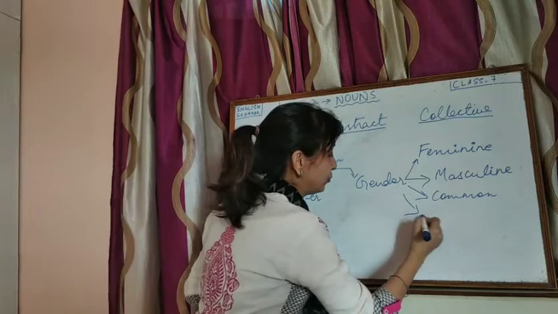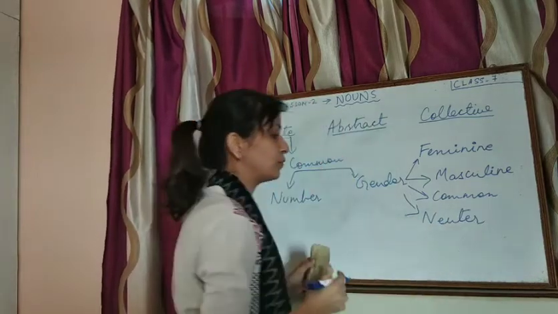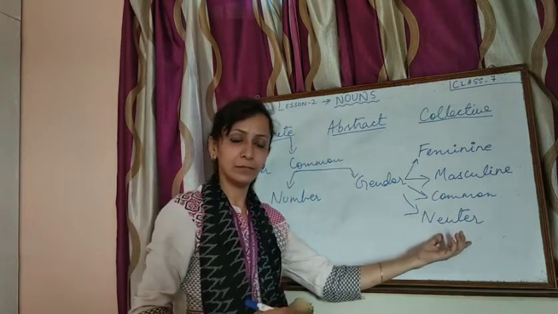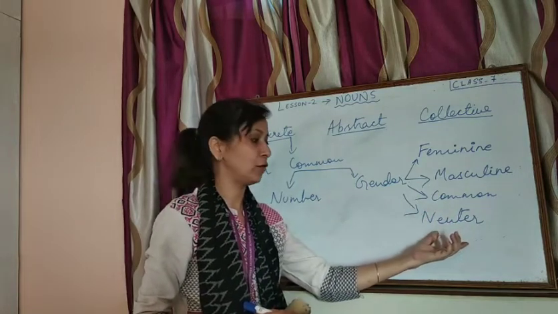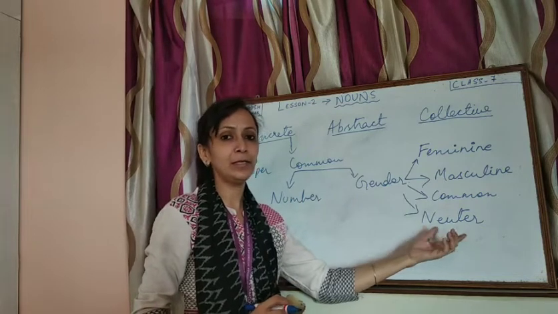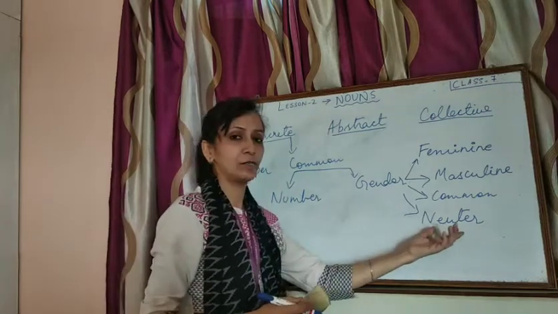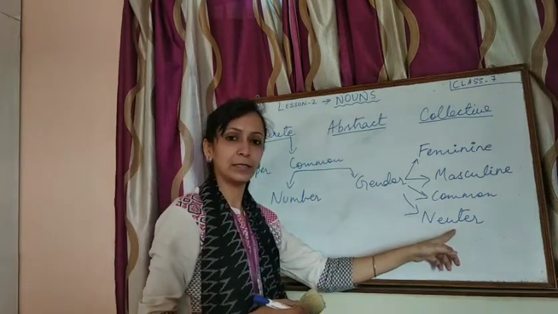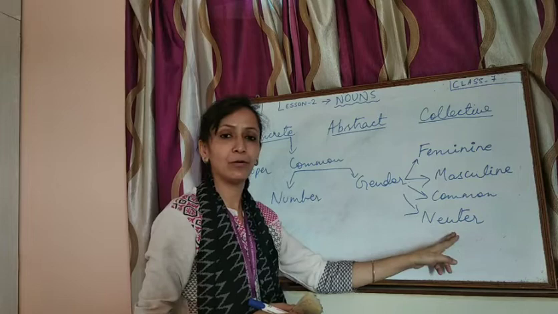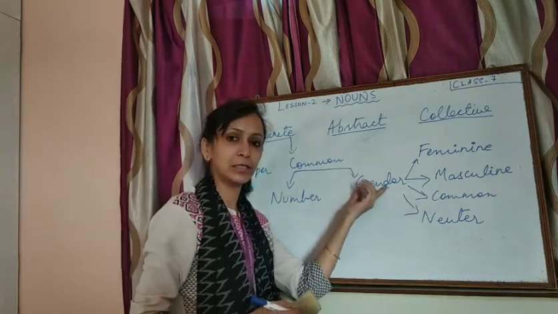Next we have neuter noun. Neuter nouns are those which do not have a male or female, meaning they neither have a male nor female part. For example, tree, plants, flower, they fall under the category of neuter. They don't have male or female. So these are the four types falling under gender.